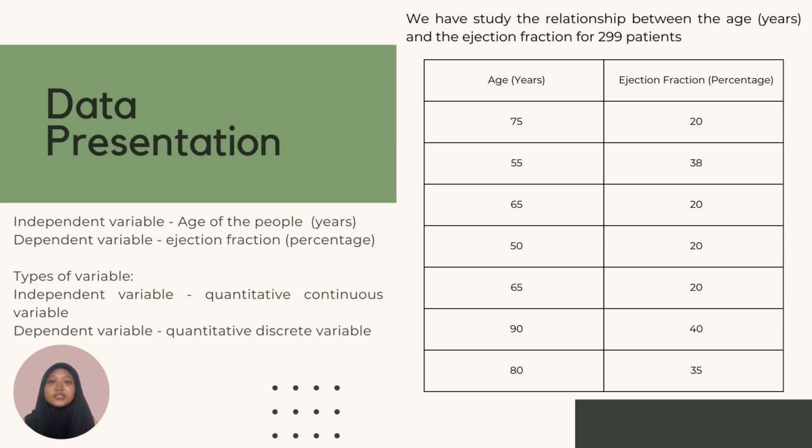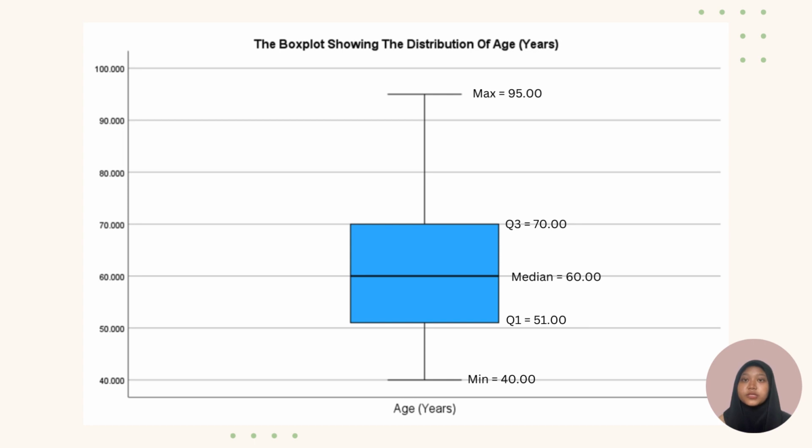We have studied the relationship of age and ejection fraction of 299 patients. Shown in the table are several random data that we have picked. Based on the box plot shown, the distribution of age in years can be concluded that the minimum value is 40, maximum value is 95, first quartile is 51, median is 60, and third quartile is 70. Moreover, this data is skewed to the right. It can be seen from the box plot that the right whisker is longer than the left whisker. Hence, that is why the data distribution is right skewed.